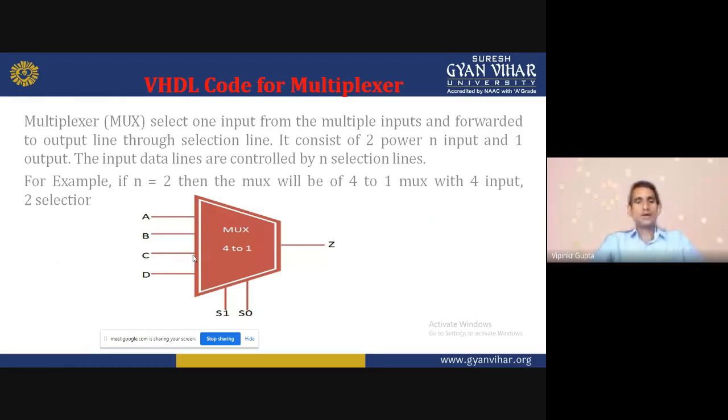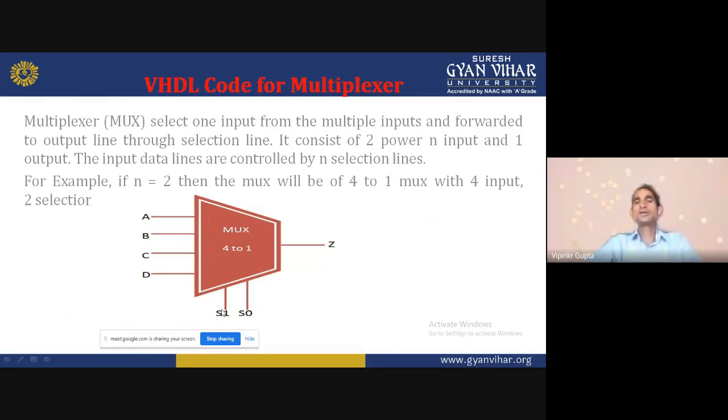So a multiplexer selects one input from multiple inputs and forwards it. It consists of 2 power n inputs and 1 output. The input lines are controlled by n selection lines.